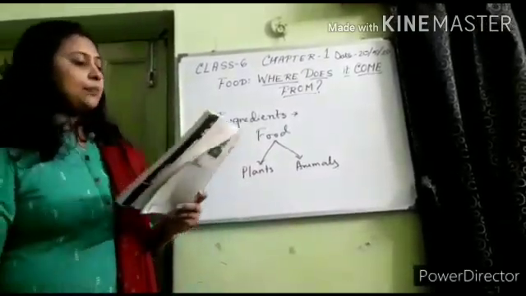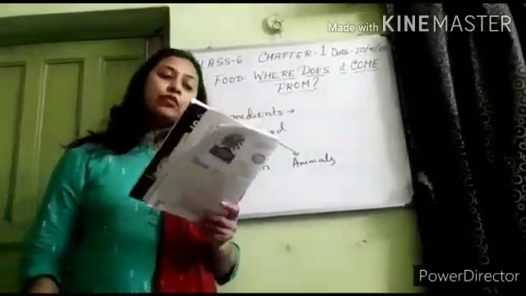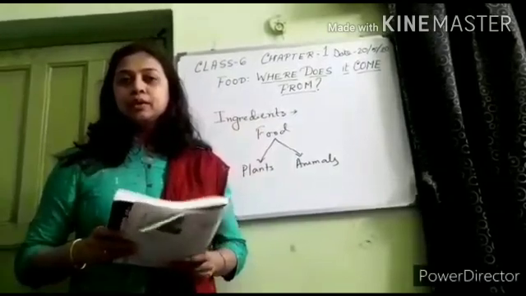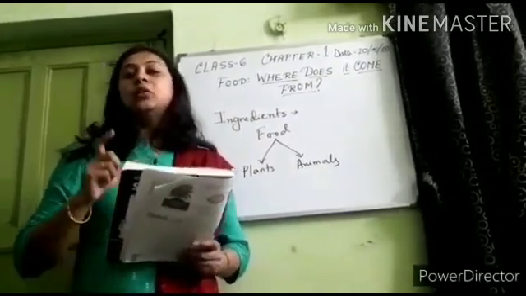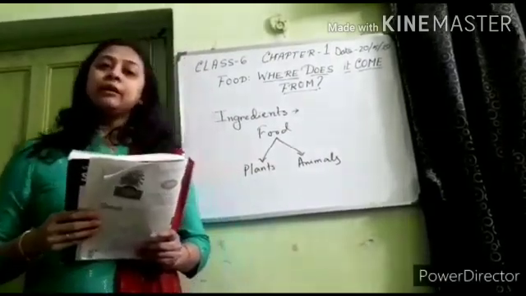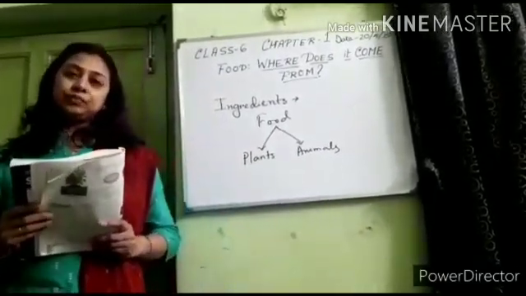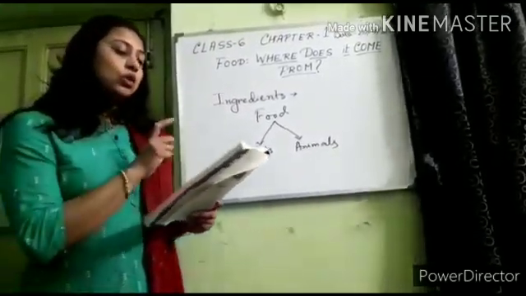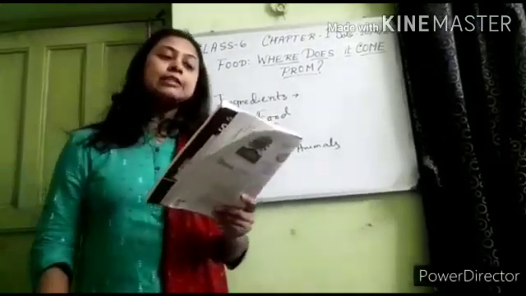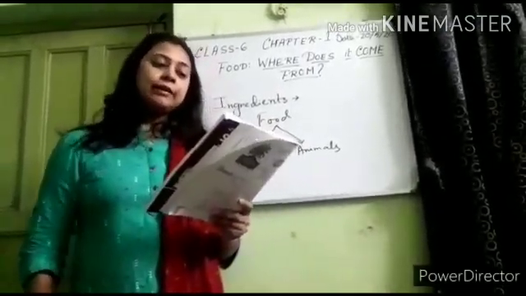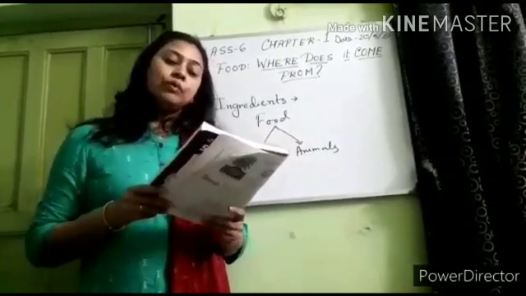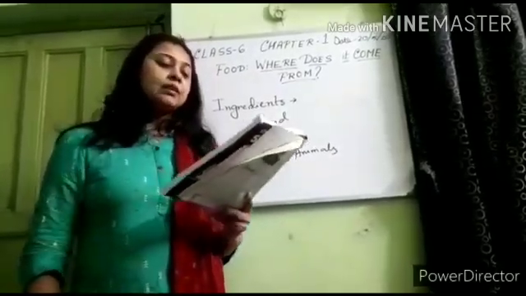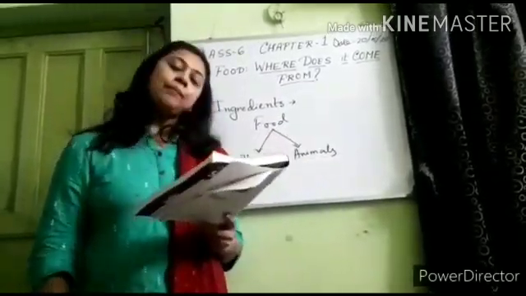Pulses. Pulses are second to cereals in our food. Pulses are the seeds of leguminous plants. Do you know the term leguminous? Leguminous means the nodules present in the roots of certain plants trap nitrogen, which is used to prepare food for the bacteria. So pulses are the seeds of leguminous plants. Pulses are an important source of protein for vegetarians. Important pulses are peas, soybean, lentil, beans, gram, etc.